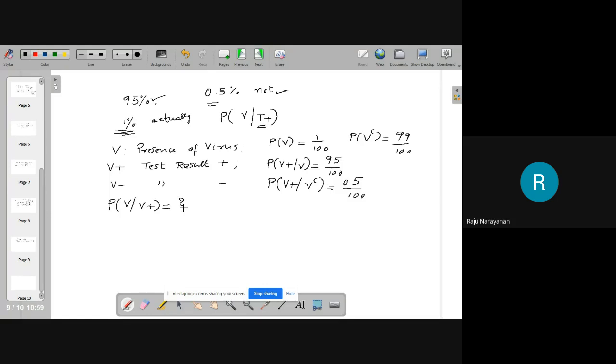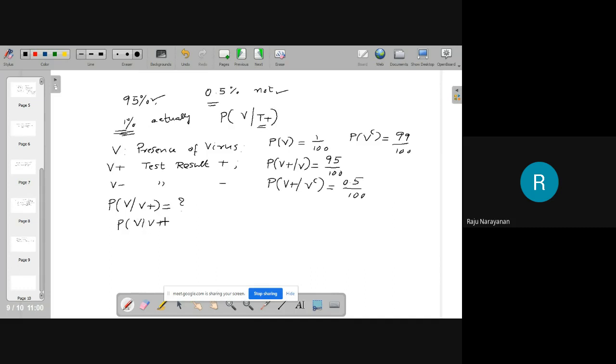I can proceed further if one of you answers whether the situation is clear or not. Is the situation clear? Yes, sir. Very good. Now you just use the definition. What is probability of V given V+?